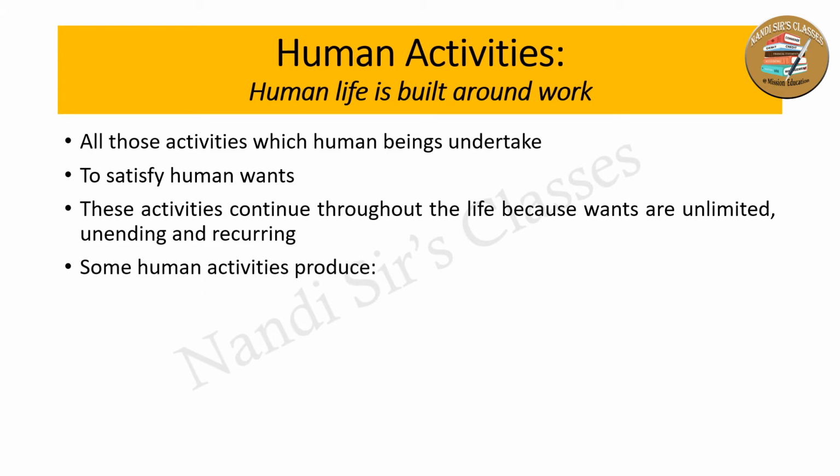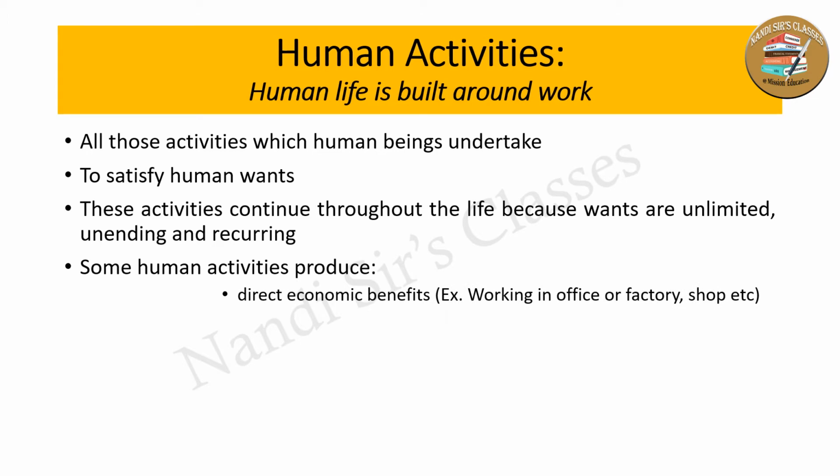And the activities that humans perform basically produce two types of benefits. One category of benefits is called economic benefits, a direct economic benefit.